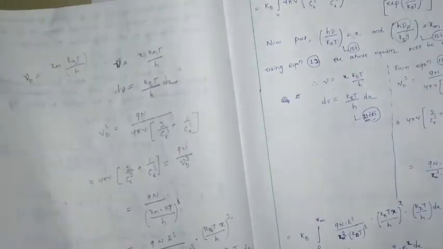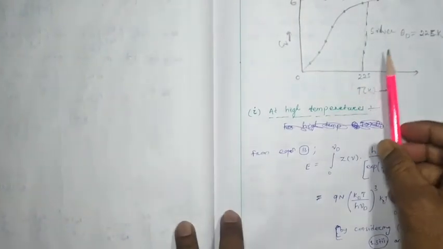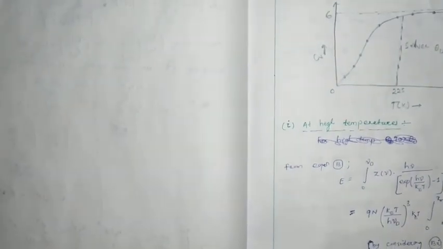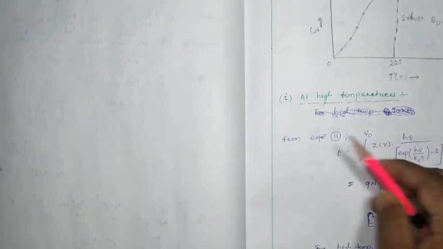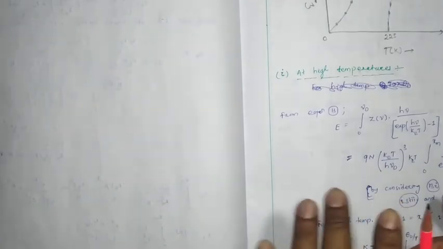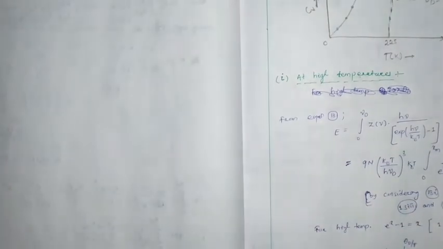Now we have to move to the next page. This is the example of silver which follows the T cube law or Debye law. This figure you can draw also at the end of the discussion, no problem. First we have to consider the high temperature and how it behaves. We have to check whether it is obeying the Einstein classical law or not.